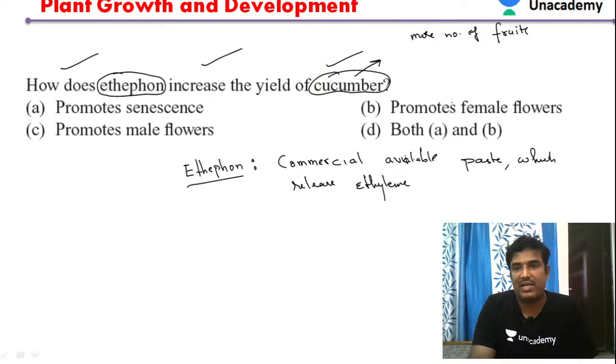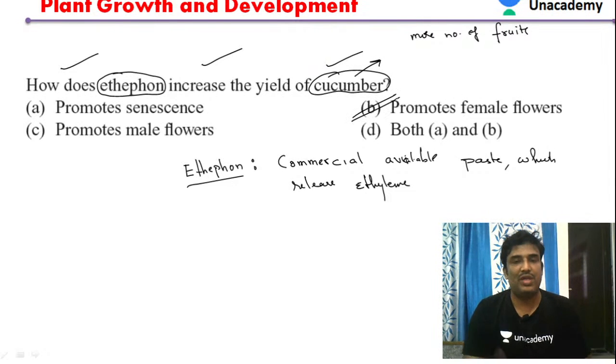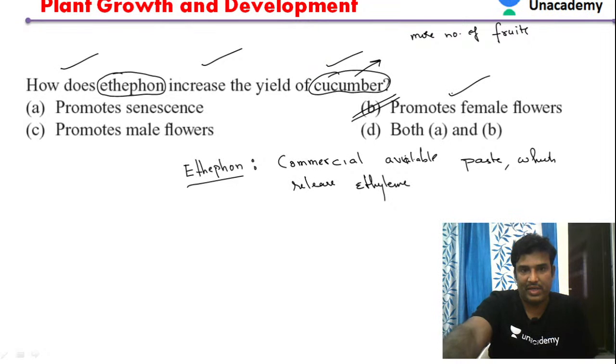Certainly, no doubt, it is the female flowers, because female flowers only later develop into the fruits actually. So when this particular ethephon is applied to the plants, ethylene gas will be released and it promotes the female flowers. So here, ethylene is promoting the female flowers in case of the cucumbers actually. So that is the important point we have to remember here.